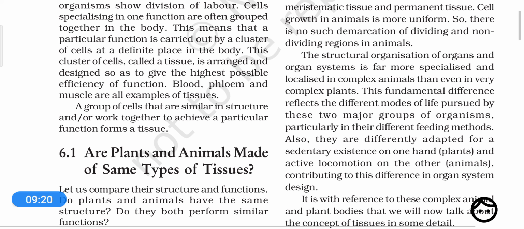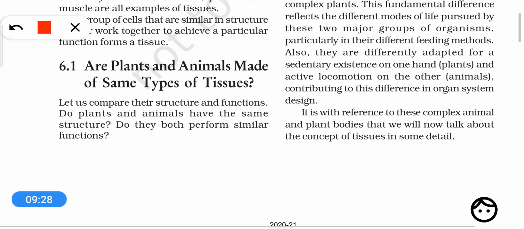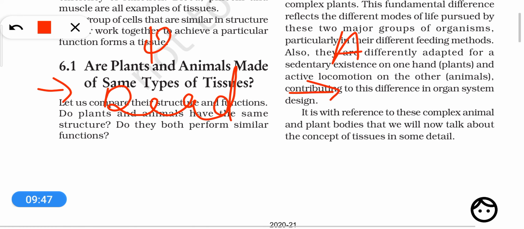But animals have muscles and nervous system because they are actively moving. Okay. Another difference is that if we talk about a plant and we talk about an animal, then most of the tissues in a plant body are dead. But in animals, this is not the case. Most of the tissues are living.